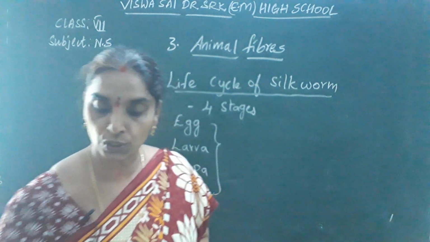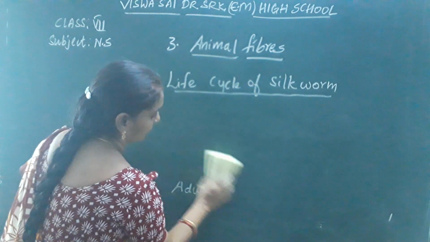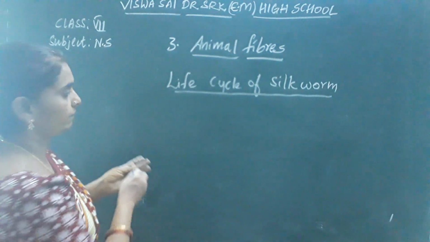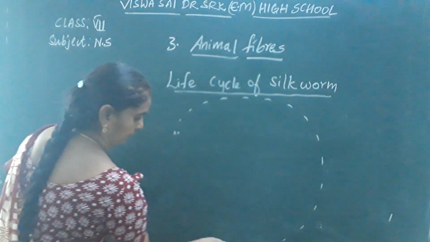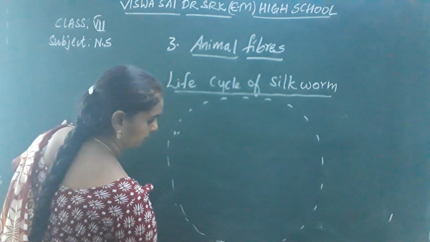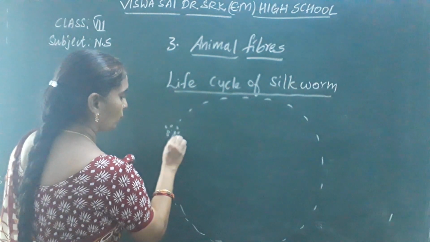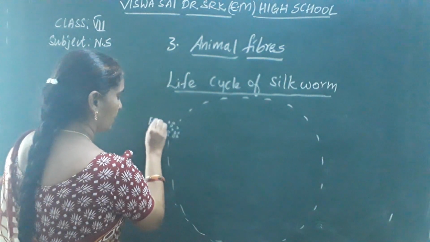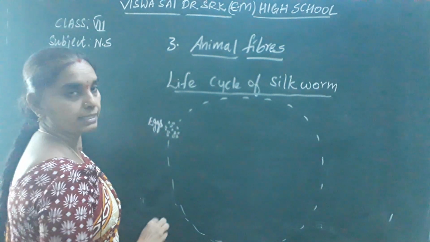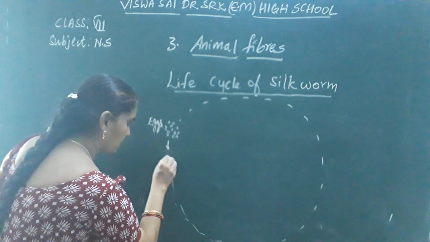Now I am going to show you the life cycle of silkworm. This is egg stage. So you have to draw the life cycle of silkworm. These are eggs. Next, it transforms to larva stage.